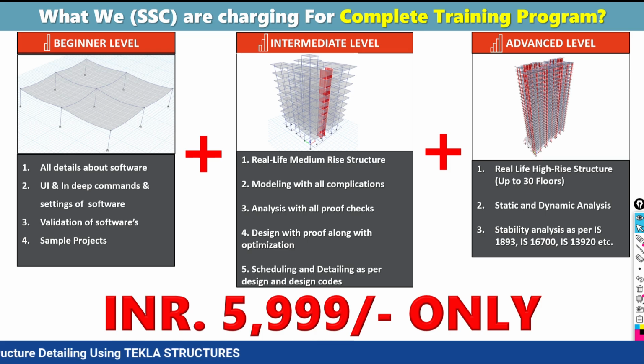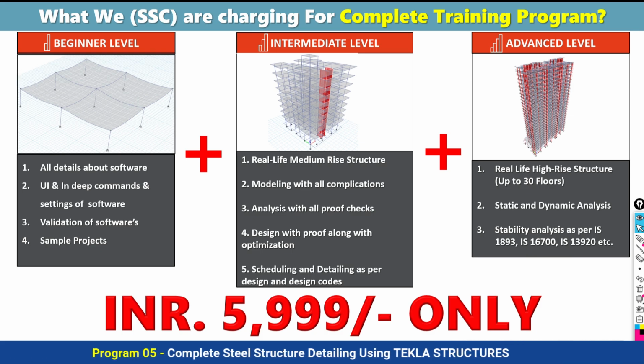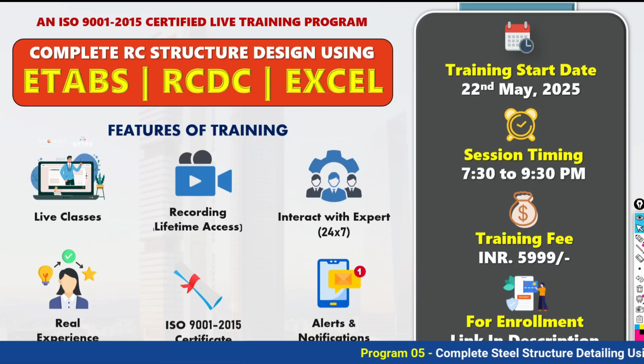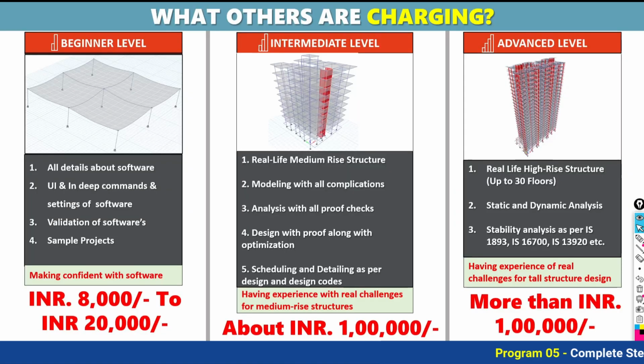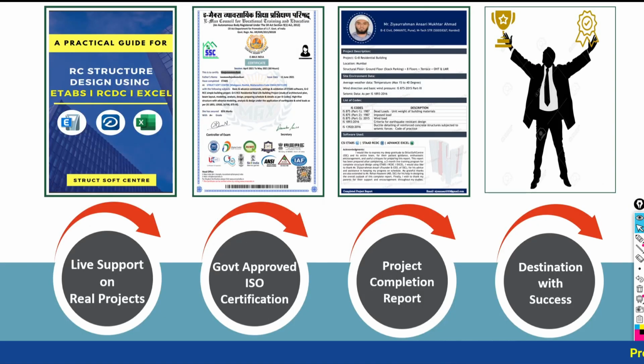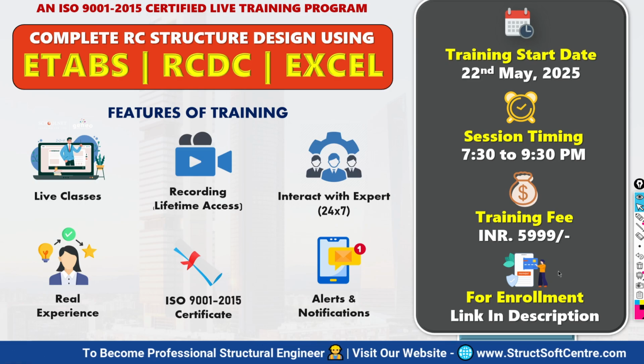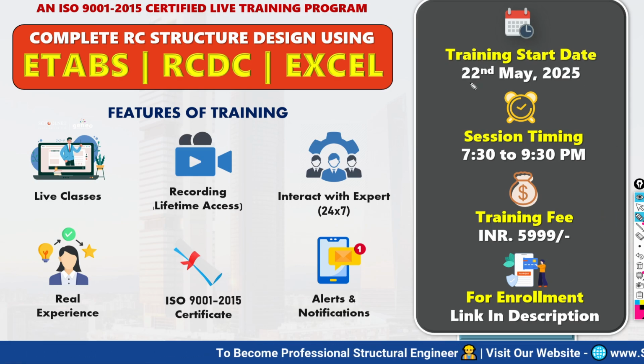That will include all the things, as we said here: the live training, its recording, a book of practical guide, a bunch of Excel sheets, certification, project completion report, everything is included in this.